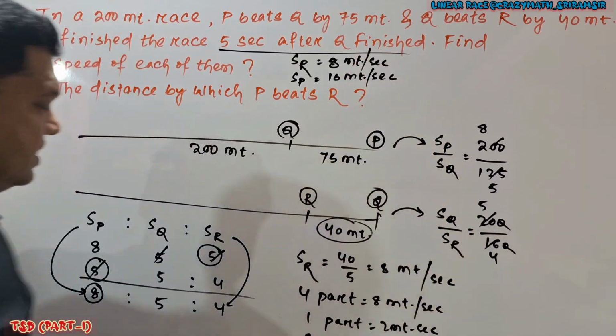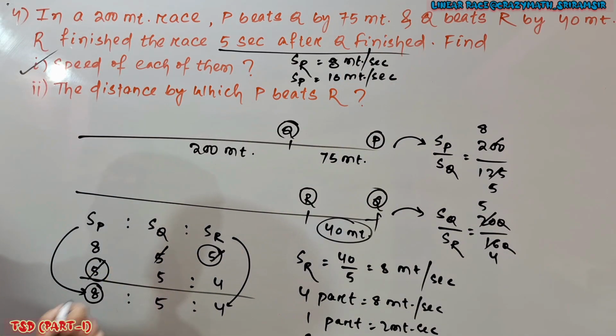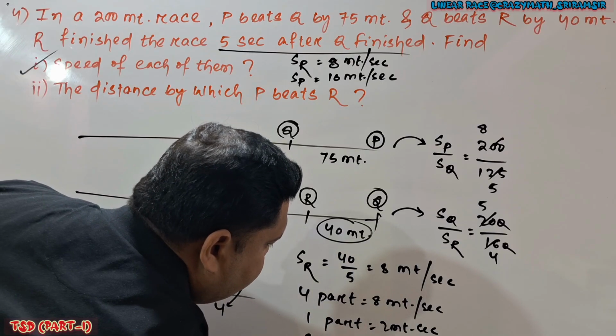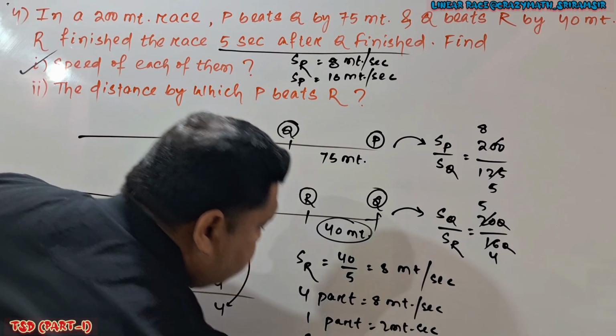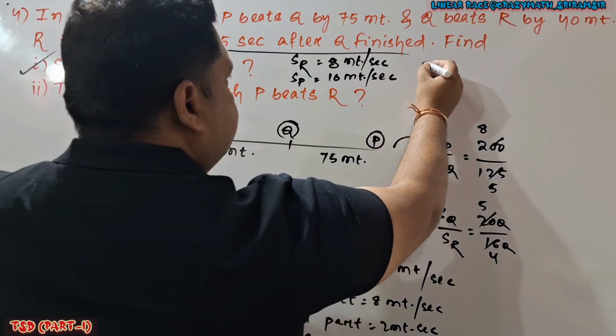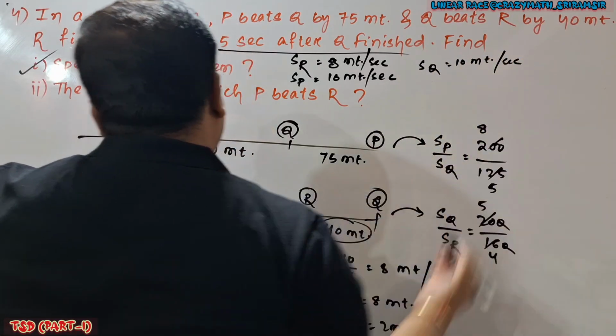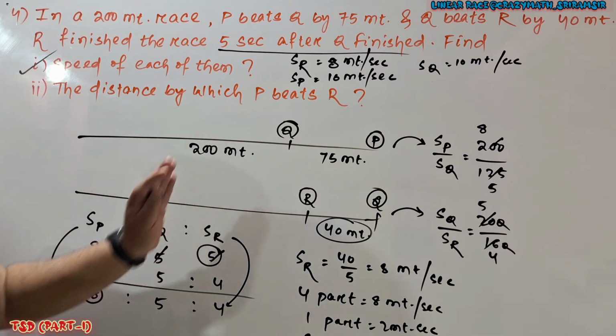Similarly, speed of Q is 5 part. 5 part is equal to how much? 5 part, that is equal to 10 meter per second. So SQ is equal to 10 meter per second. So this is the first bit. First bit done. Understood, na? First bit very simple.